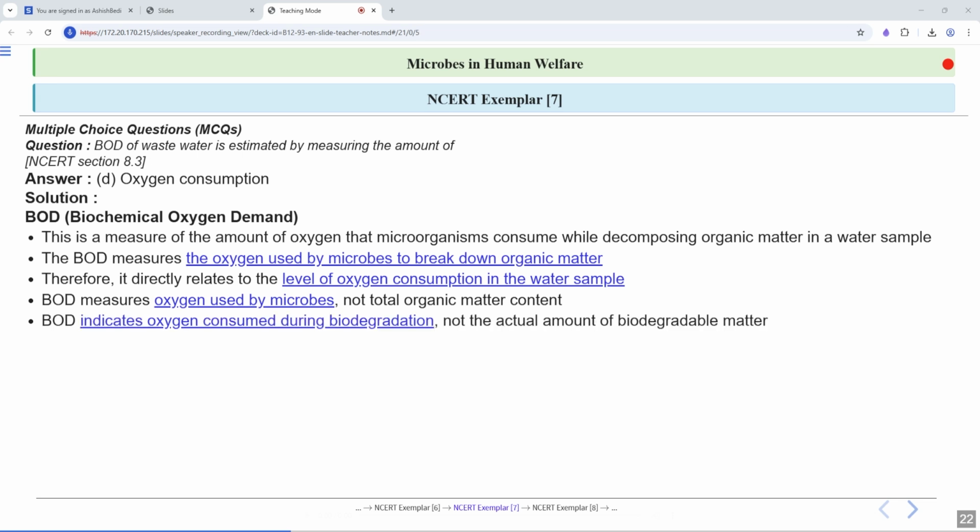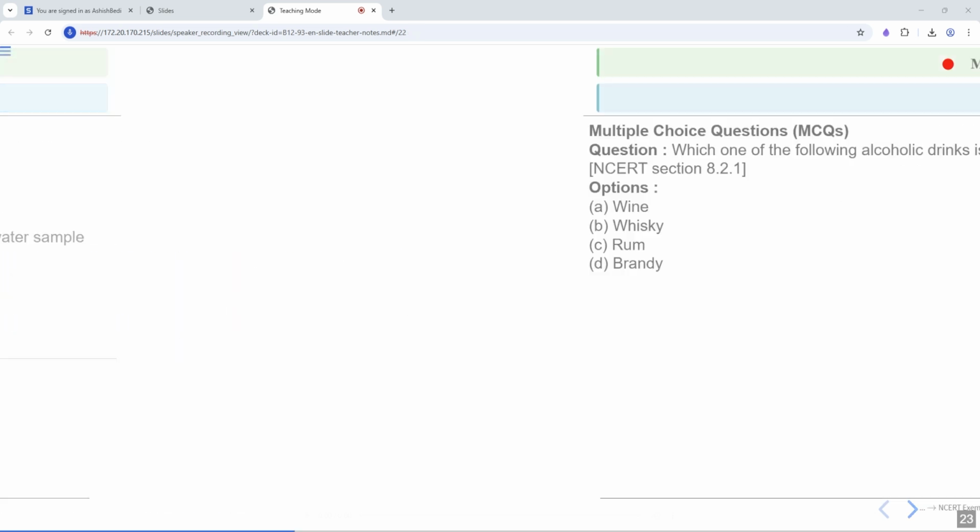So BOD indicates oxygen consumed during biodegradation, not the actual amount of biodegradable matter. It's about the process, not just the quantity of the waste. Clear? So BOD measures oxygen consumption, not oxygen production or evolution. So it's about how much oxygen is being used up, not how much is being created or released.